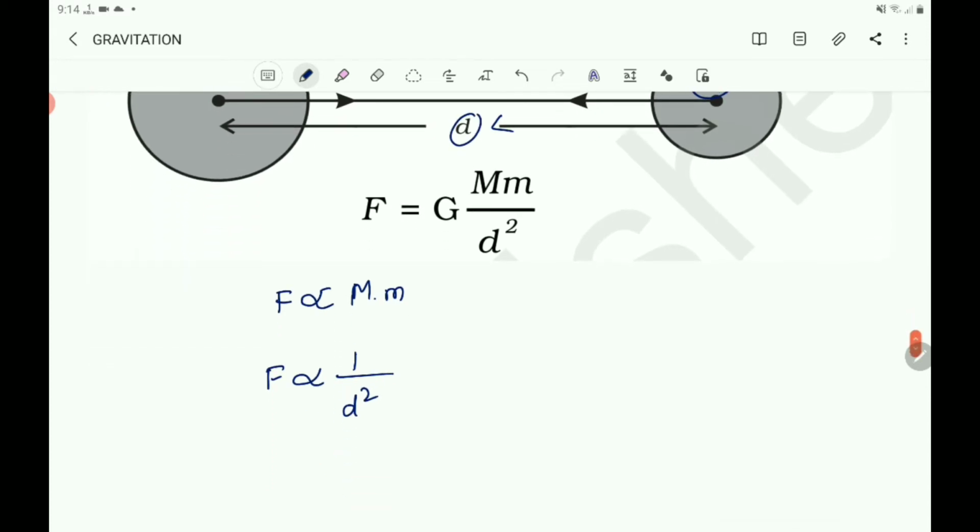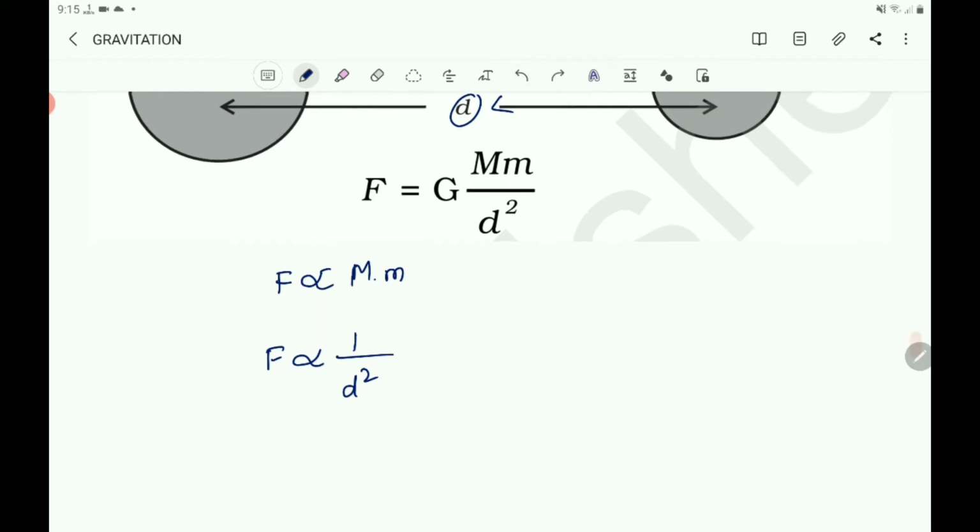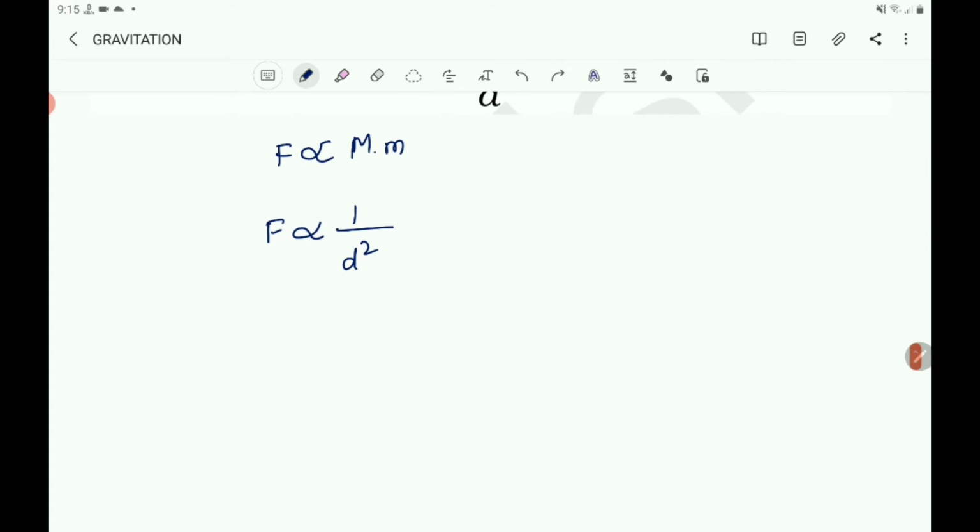So F is proportional to 1 by d square, that is nothing but F is inversely proportional to d square. F is inversely proportional to d square is the same as F is proportional to 1 by d square. Now let us combine these two. Consider this the first one, this the second one.